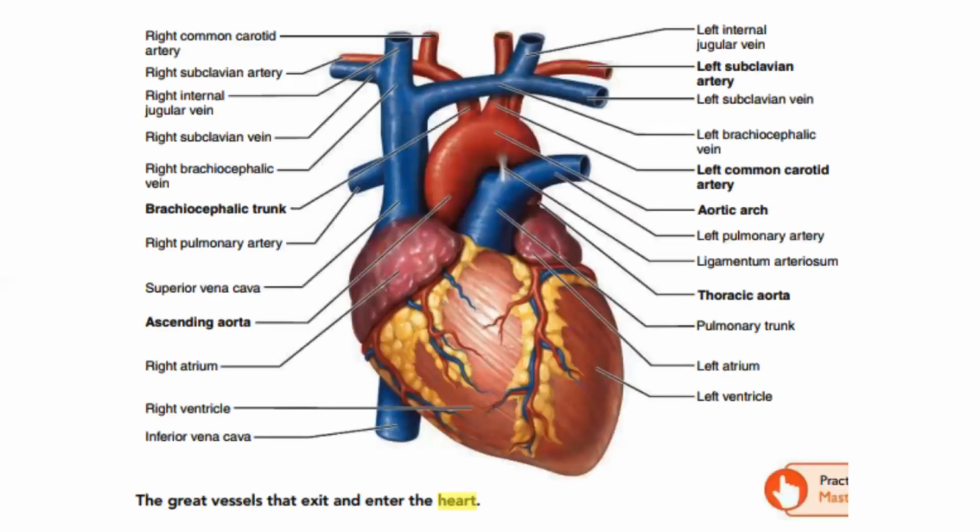And now let's talk about the heart. I want you to remember the aorta, brachiocephalic, common carotid, and subclavian. On the left side, there is no brachiocephalic. The common carotid and subclavian originate from the aorta in a separate way.